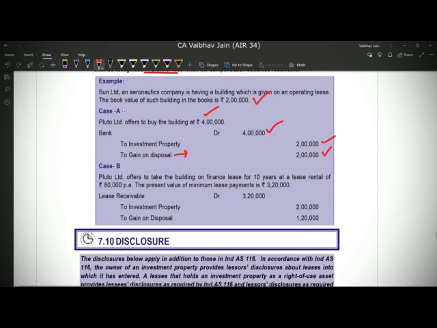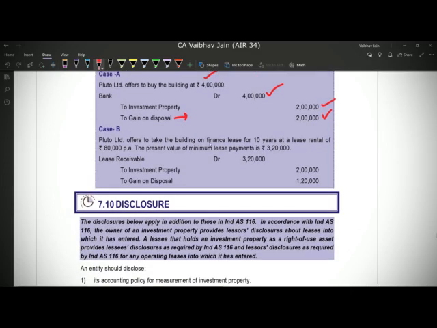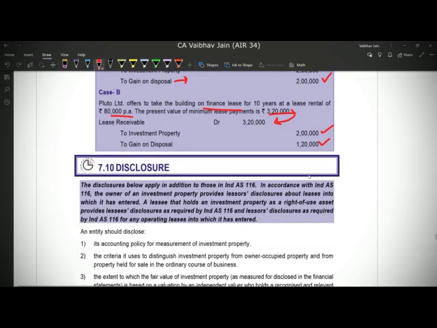Now case B says that Sun Limited has a property valued at 2 lakh rupees and Pluto Limited offers to take the building on finance lease for 10 years at a rental of 80,000 per month and the present value of minimum lease payments is 3,20,000. In that case again, because it is a finance lease, Sun Limited will de-recognize in its books. So investment property of 2 lakh will be de-recognized and it will account a lease receivable as an asset because it will receive 3,20,000 worth of lease payments. So 1,20,000 will be the gain on disposal, which will again be transferred to profit and loss account.